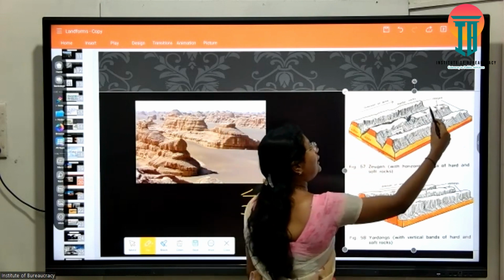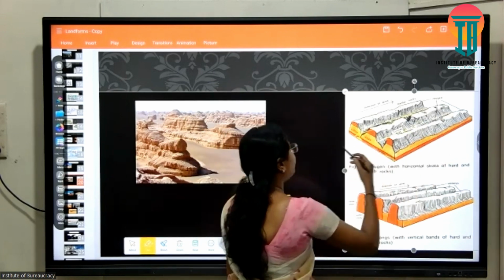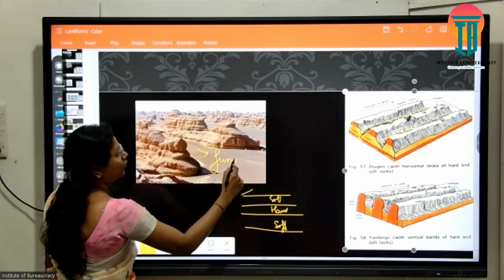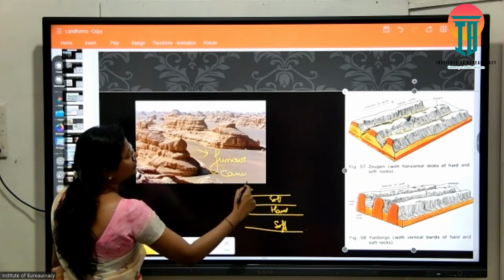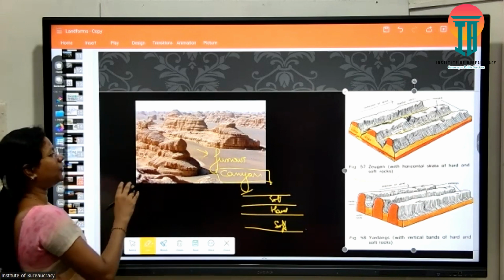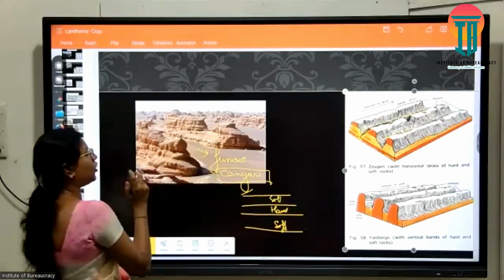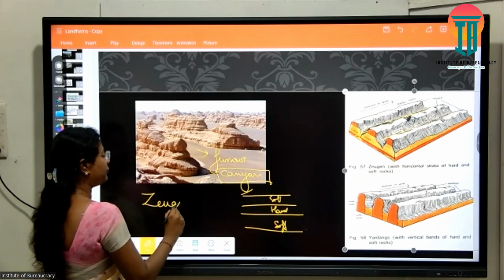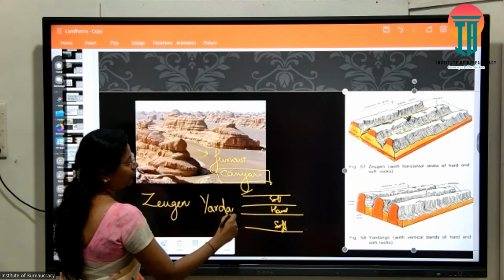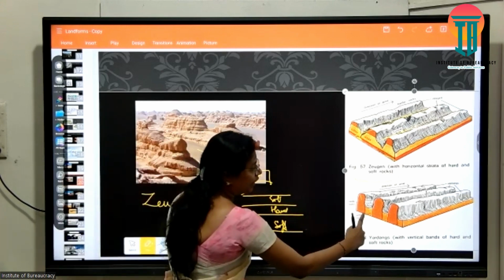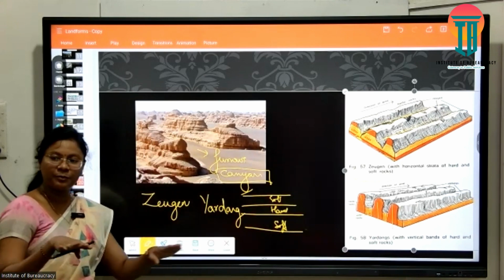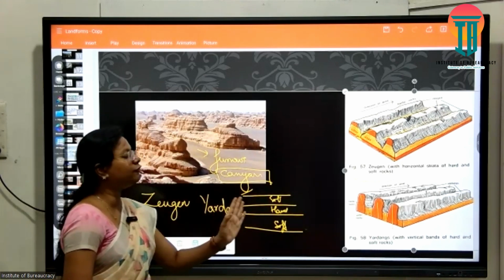So the valley-like furrows or canyons in the middle are known as furrows or canyons. Canyons are V-shaped deeper valleys in that connotation. So rocks that are horizontally bedded form Zhuozheng. Vertically bedded rocks form Yadang. Vertically bedded means this is hard rock, this is soft rock, this is hard rock, this is soft rock, a vertical arrangement. Horizontal arrangement forms Zhuozheng, vertical forms Yadang.